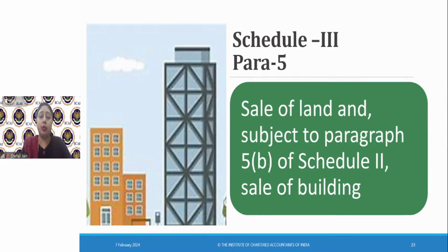And land is obviously an immovable property. There is no controversy. There are no two aspects for the sale of land. Sale of land is always covered under Schedule 3, and it is not a supply. For sale of building, we have to see whether consideration is received before the completion certificate or after. If some consideration has been received before the completion certificate, though some part of it will be received after completion also, then this is a construction service. It is a supply. If the entire consideration is received after the completion certificate, that will be treated as sale of building, and that will be covered under Schedule 3.